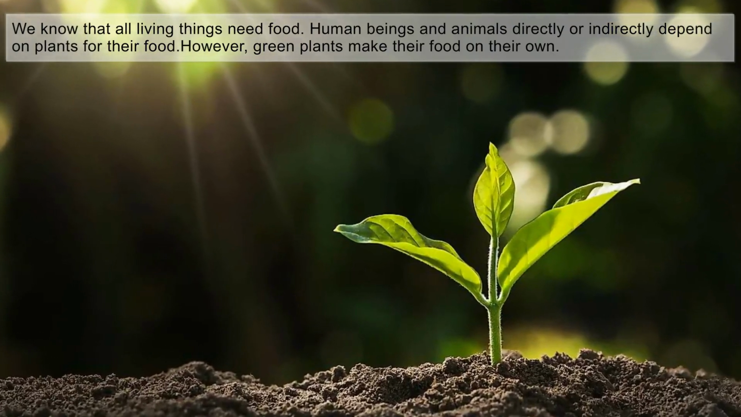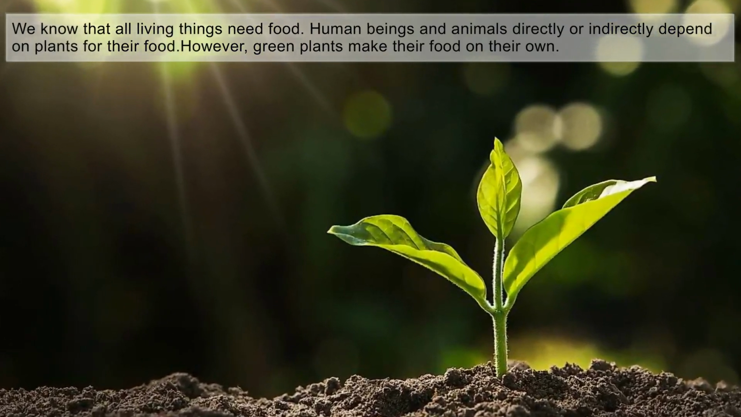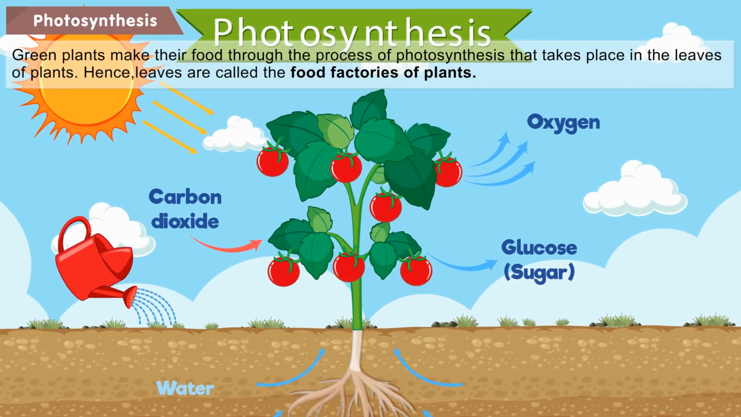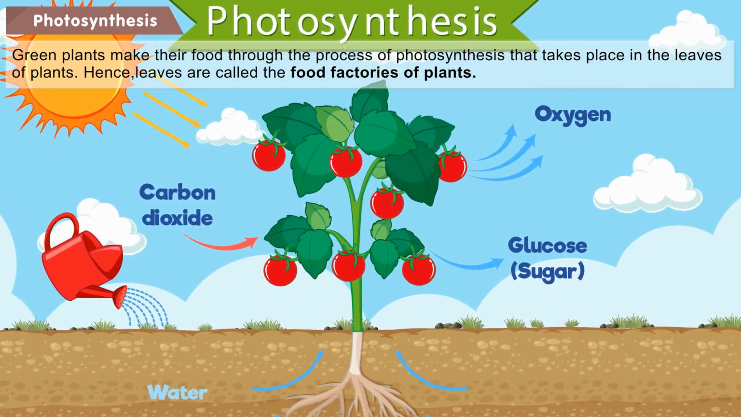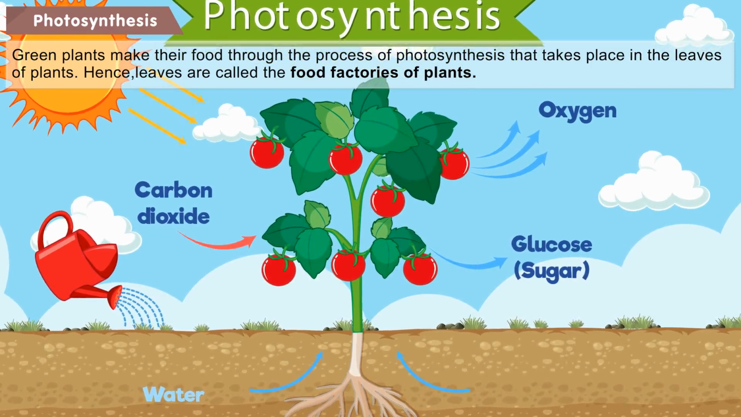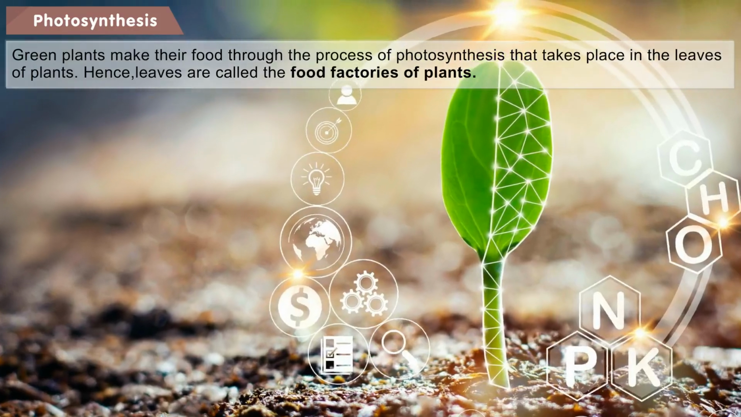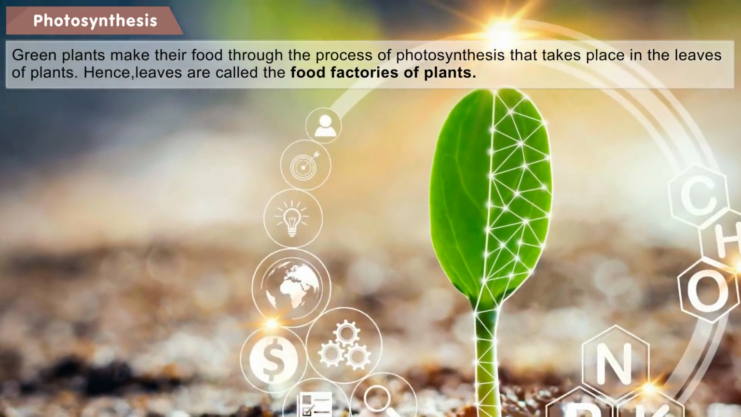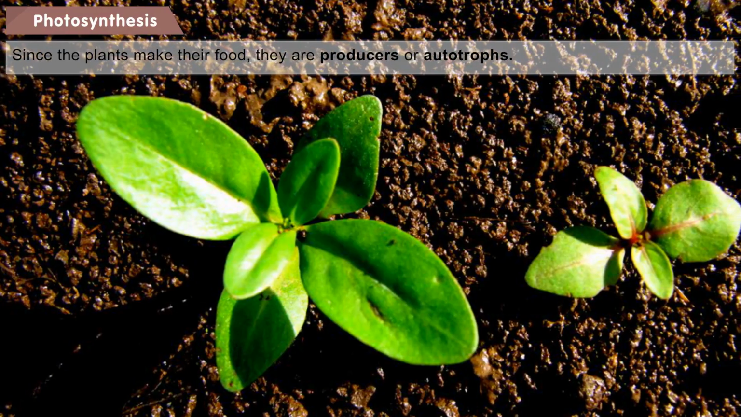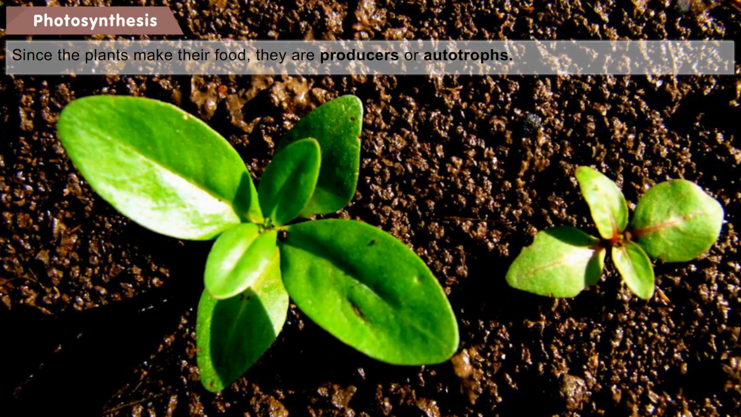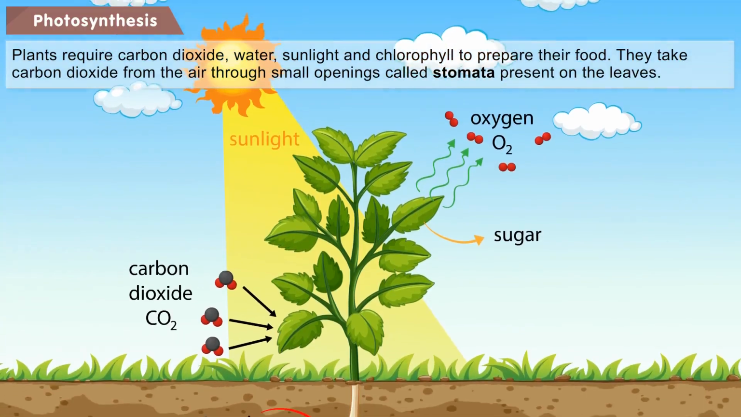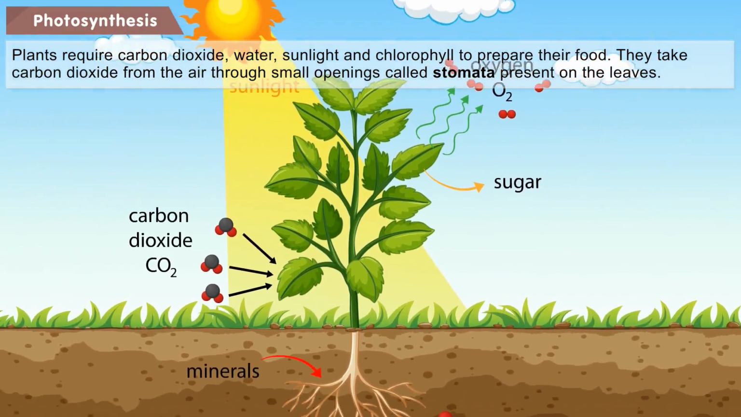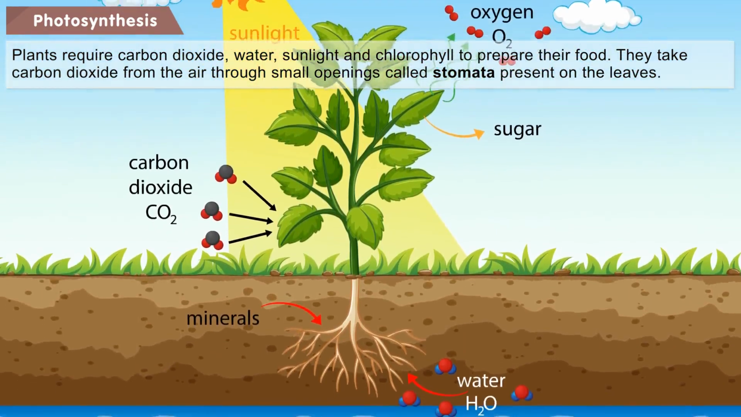However, green plants make their food on their own. Photosynthesis. Green plants make their food through the process of photosynthesis that takes place in the leaves of plants. Hence, leaves are called the food factories of plants. Since the plants make their food, they are producers or autotrophs. Plants require carbon dioxide, water, sunlight, and chlorophyll to prepare their food.